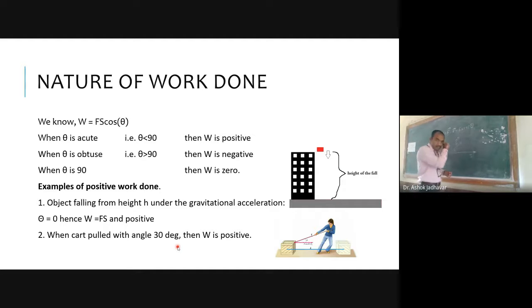So let us first draw this graph. Here is our 90. When the value of theta is less than 90 degrees, then cos of theta will be a positive term. Okay. This means that when theta is acute, let us consider this diagram.